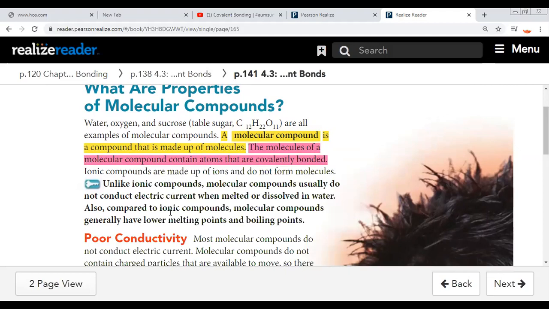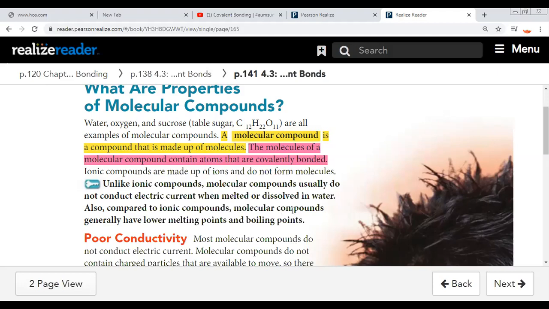Okay, compared to ionic compounds, which are good conductors of electricity, a molecular or covalent compound does not conduct electric current. Okay, what about melting point and boiling point?